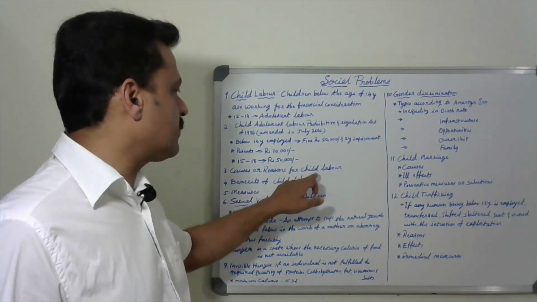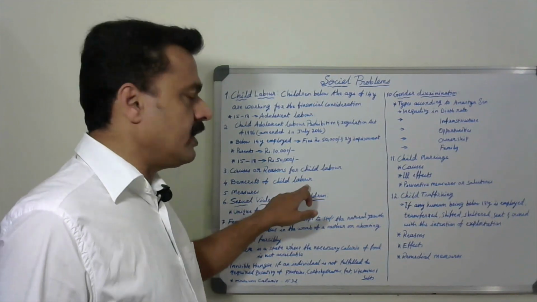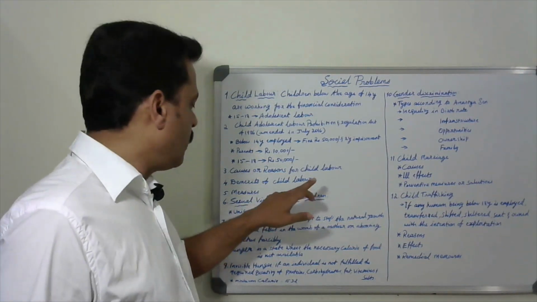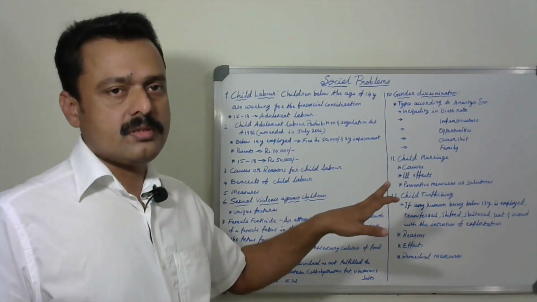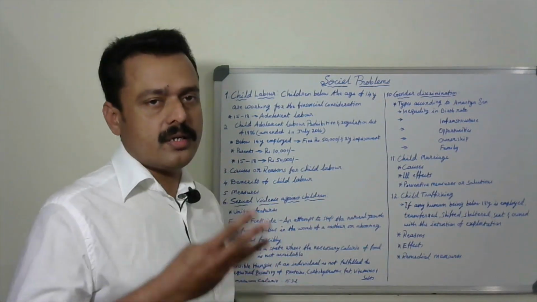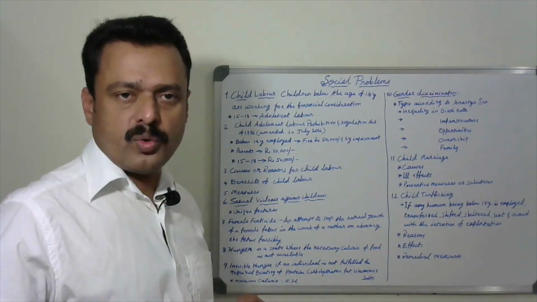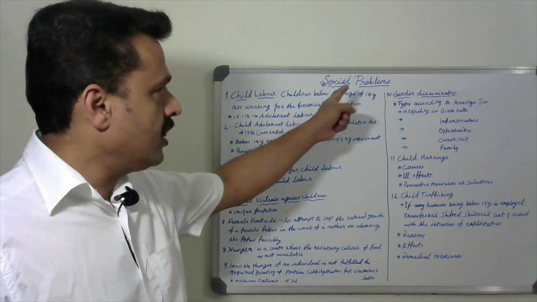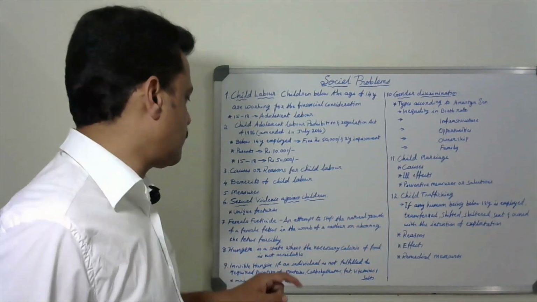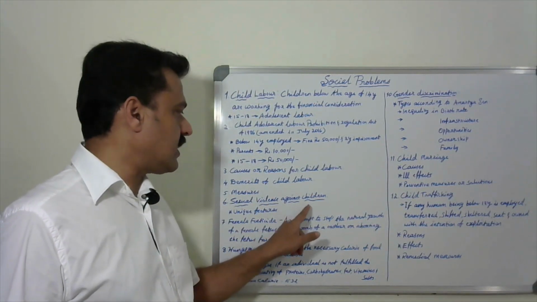And in child labor, the important long answer questions are: causes or reasons for child labor or demerits of child labor, and measures to eradicate child labor. These are the 3 important questions under child labor. For that, I have given the answers in detail, point wise, in my video on this lesson, social problems. You can watch that.